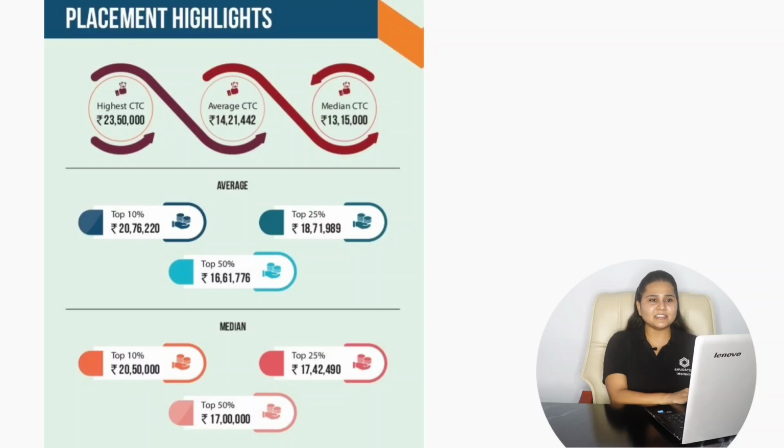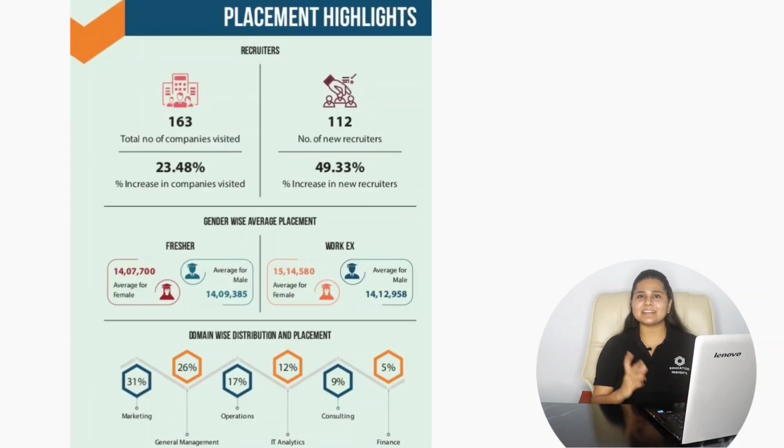Then if we consider the top recruiters, overall 163 companies participated in the campus recruitment. Out of that, 112 companies are new recruiters. Then there is a 23.48% increase in companies visited according to the placement report for the batch of 2021-2023. And the increase in new recruiters is 49.33%.